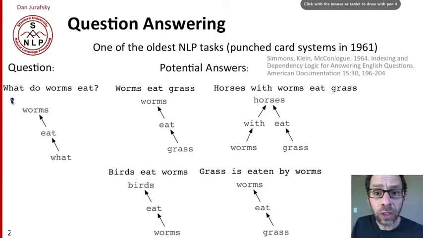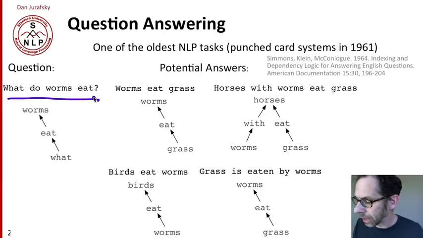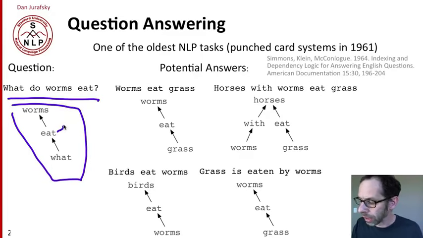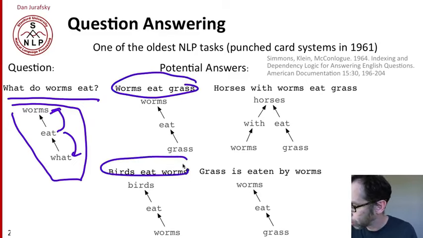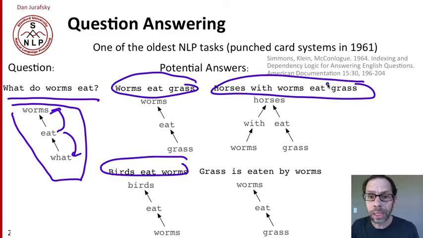So that answered questions like, what do worms eat? By taking the question, parsing it into a dependency format, so we have a relationship between eat and worms and eat and what, and then looking for a matching dependency sentence somewhere in a large database of answers. So they had sentences like worms eat grass and birds eat worms and horses with worms eat grass and so